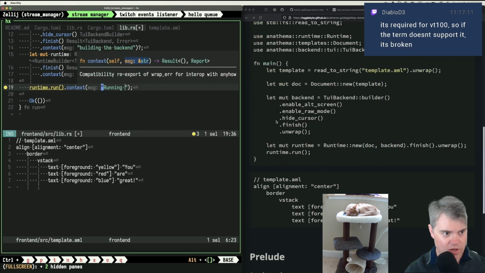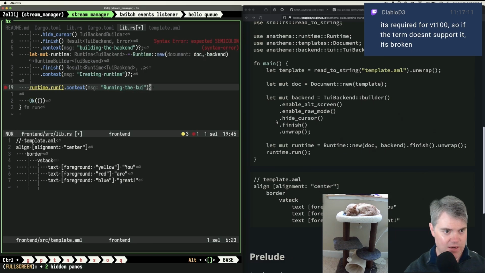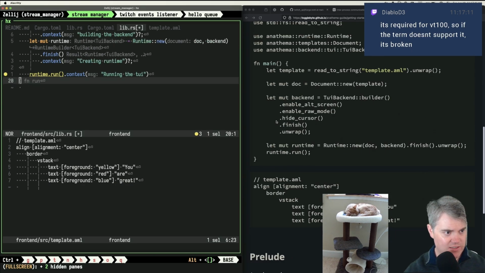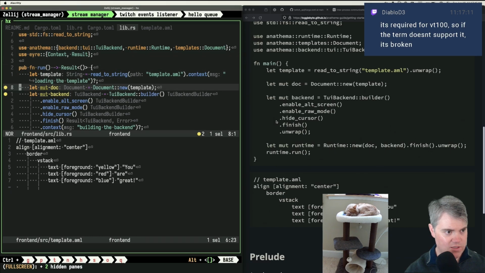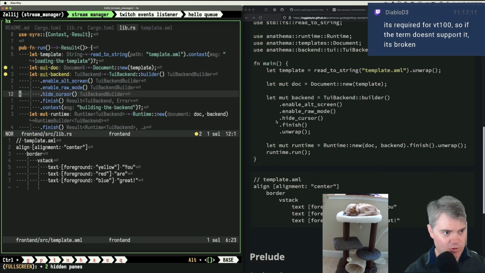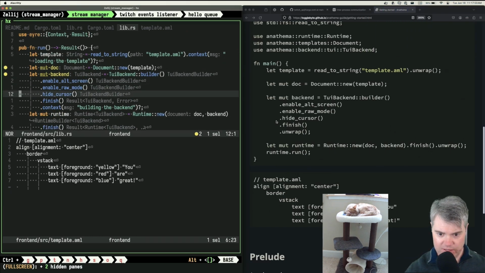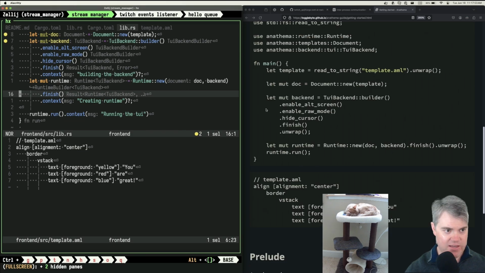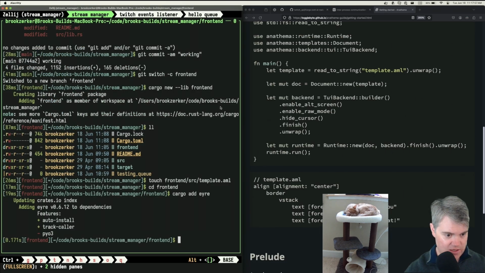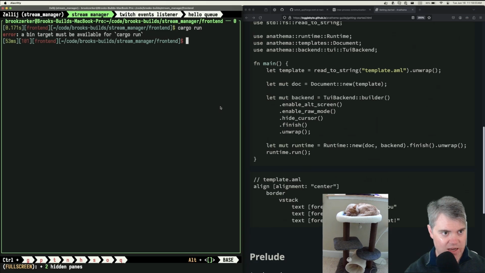Okay, so context with this is running the TUI. Then actually I can just return this then, can I? Okay, cool. You apparently don't need to be mutable. Backend doesn't need to be mutable, but whatever. So if I just skip looking at the rest of the instructions and run this, what happens? Right. I can't run this, can I?